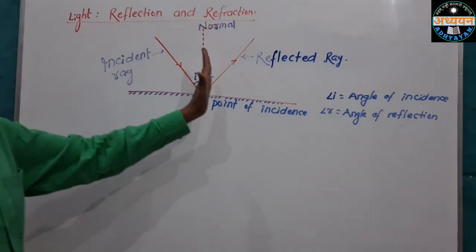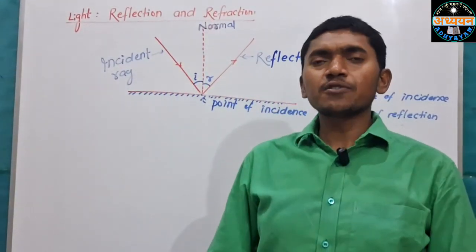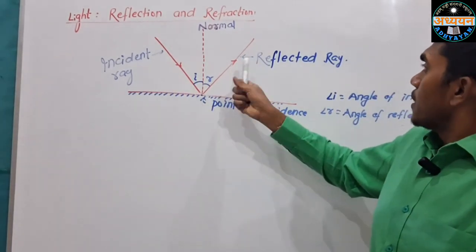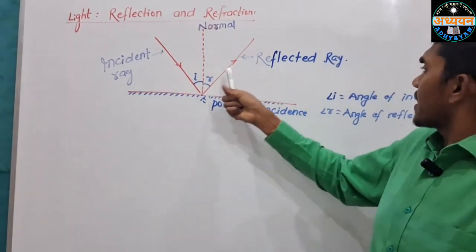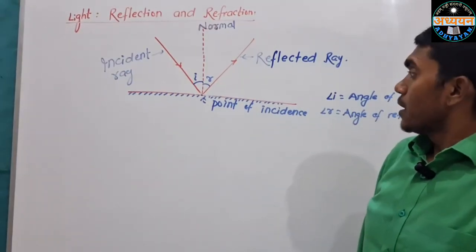The angle formed between the normal and incident ray is known as the angle of incidence, and the angle formed between normal and reflected ray is known as the angle of reflection.